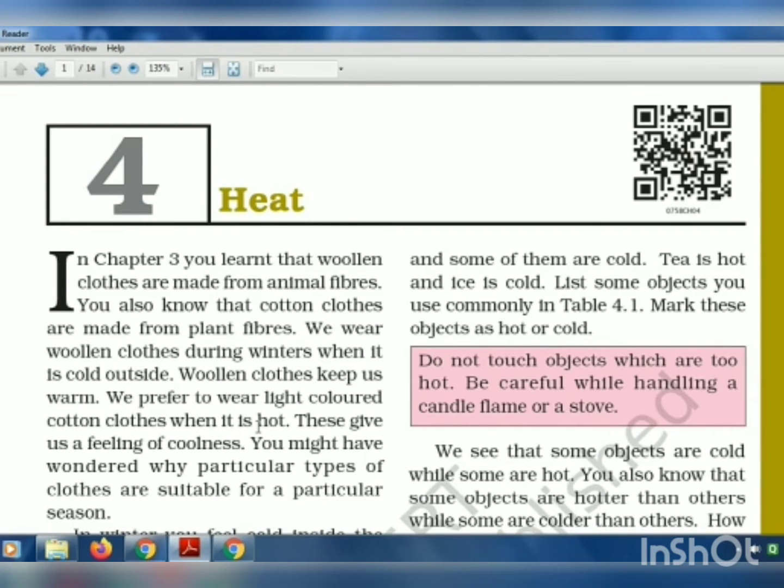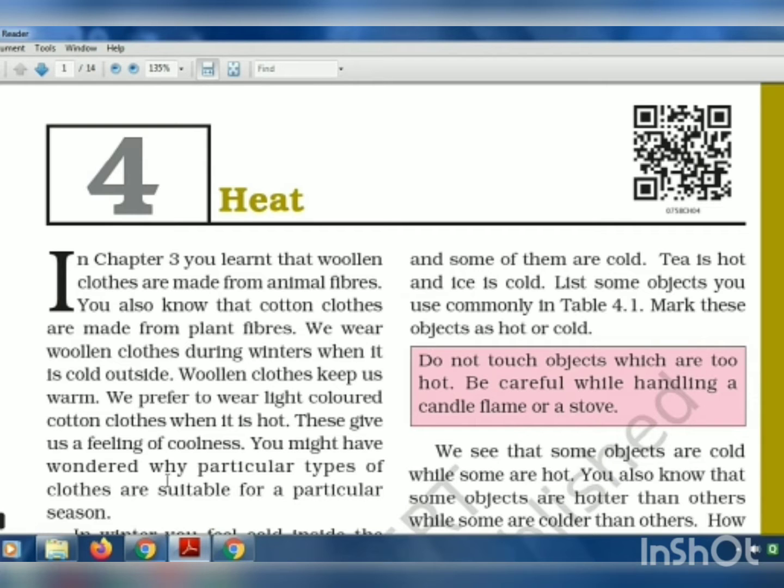In the summer season, we prefer to wear very lightweight clothes. Why? Because it is very hot in the summer season. And when we wear such lightweight or light colored clothes in the summer season, our body feels the coolness. This gives us a feeling of coolness.